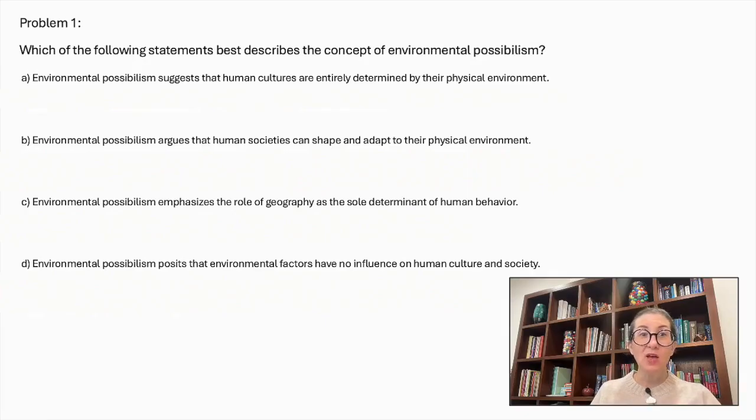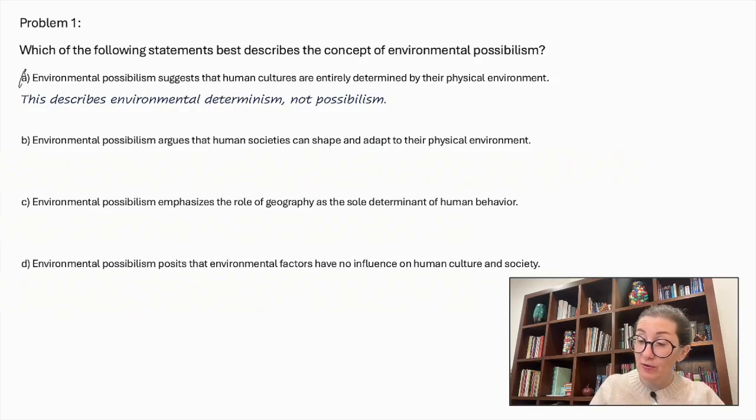Problem number 1. Which of the following statements best describes the concept of environmental possibilism? Environmental possibilism suggests that human cultures are entirely determined by their physical environment. This describes environmental determinism, not possibilism, so this is not correct. Now to C. Environmental possibilism emphasizes the role of geography as the sole determinant of human behavior.